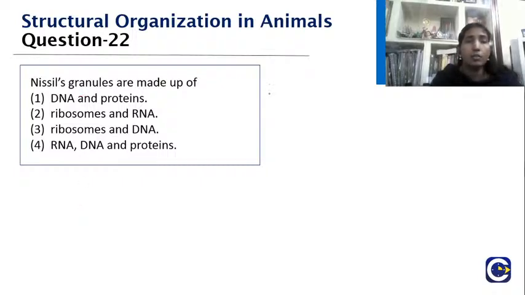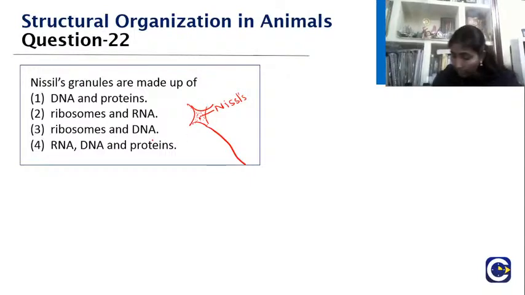So Nissl granules. When you take the structure of a neuron, there are portions where you don't find these granules. These are called the Nissl substances. So these Nissl substances, what are they made up of? That is the question here.